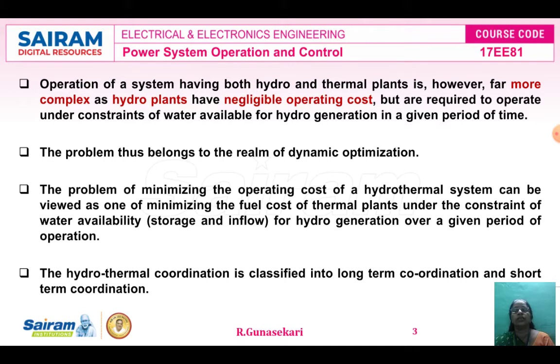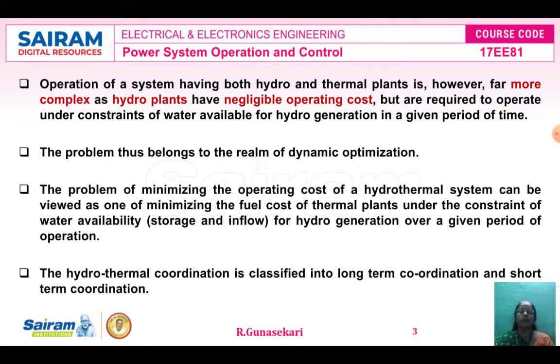The operation of a system having both hydro and thermal power plants is more complex because the hydro power plants have negligible operating cost, but are required to operate under constraints of water available for hydro generation in the given period of time. The problem belongs to the real-time dynamic optimization.